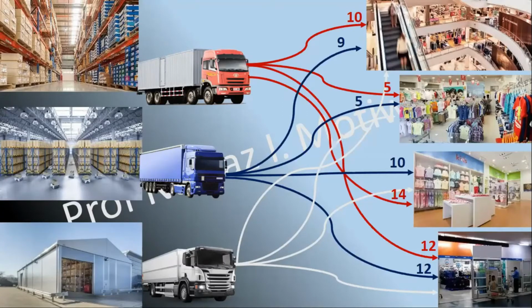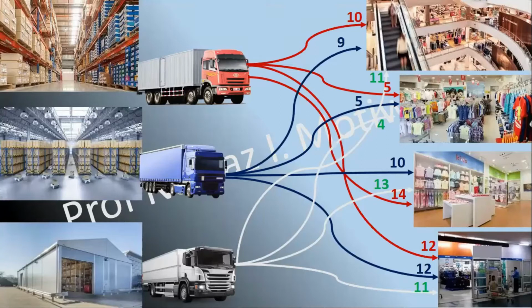Now let me extend this further. From the third warehouse to various demand points, the costs are like this. Okay, if I supply from the third warehouse to the first demand point, the cost of supply will be 11 rupees per product. Here it is 13, here it is 11, and here it is 4. So again you will say, sir, the supply cost from the third warehouse to the second demand point is again minimum. Hence, we will supply from warehouse 3 to demand point 2. As the minimum cost is 4 for demand point 2, from warehouse 3 we will supply to it.